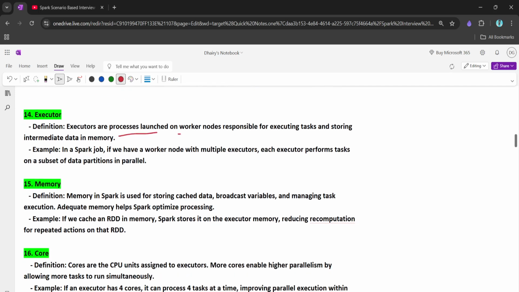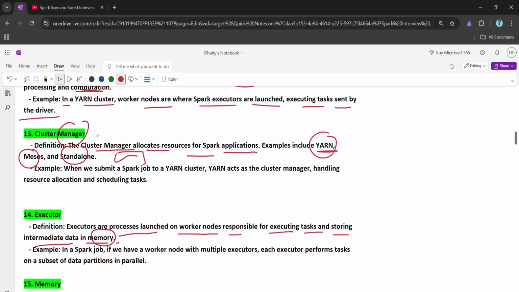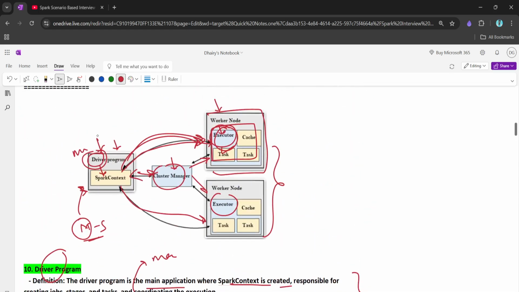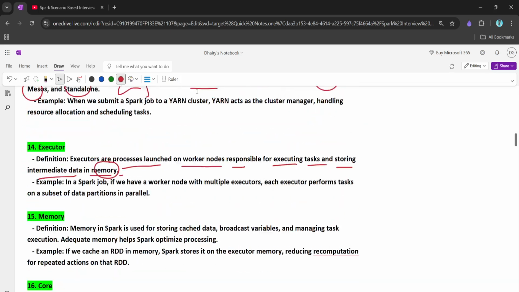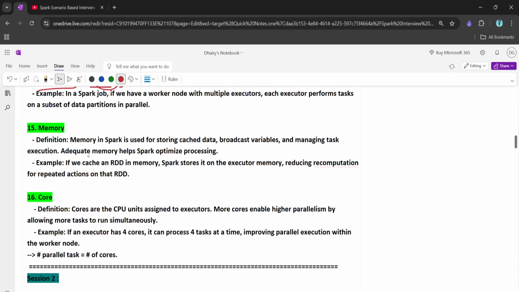Executors are the processes launched by the worker node, responsible for executing tasks and storing the intermediate data in memory. I think this is quite easy to understand, that executors are the building blocks, right? The executor has multiple tasks, they execute the tasks and they give the answer to the driver basically, right? And then, what is memory?